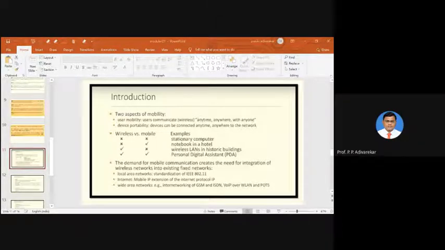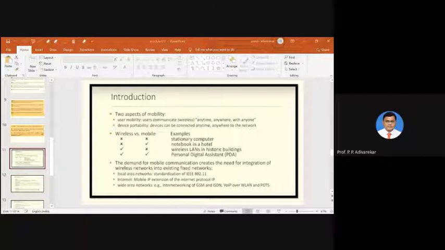comes into the picture. So the demand for mobile communication creates the need for integration of these wireless communication networks into the existing fixed network. We must be able to communicate with the fixed network while we are mobile. So we get connected to this fixed network through the wireless network. That is the necessity of mobile communication.